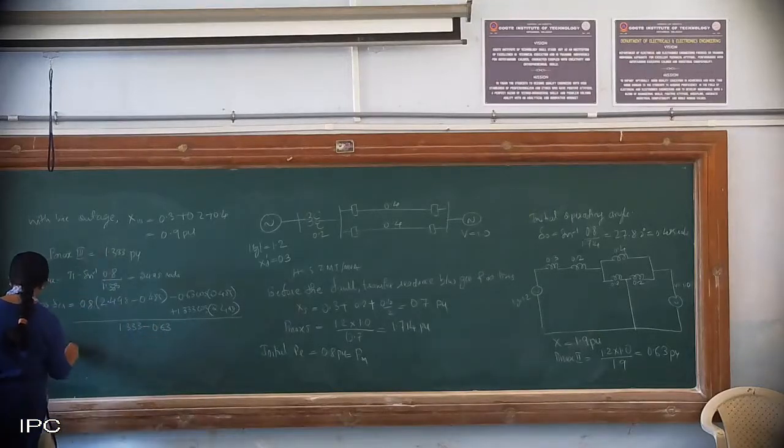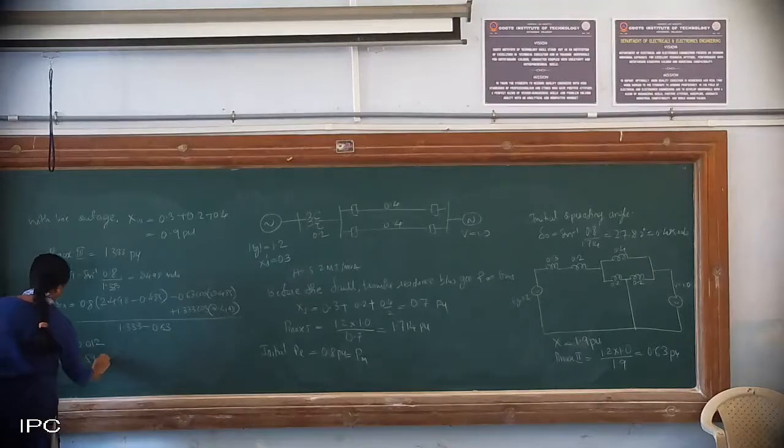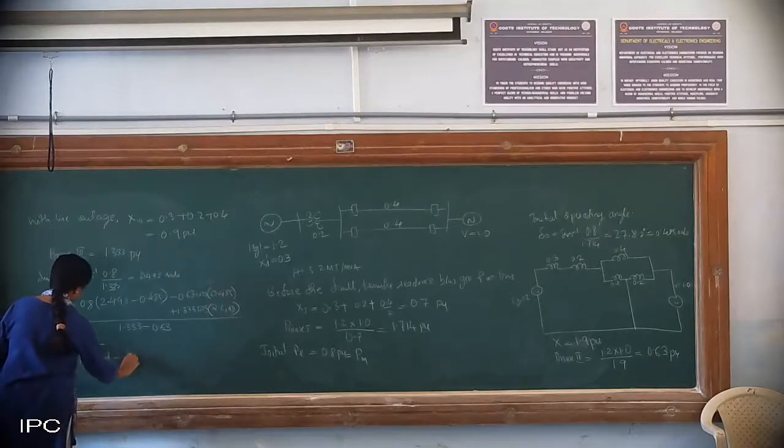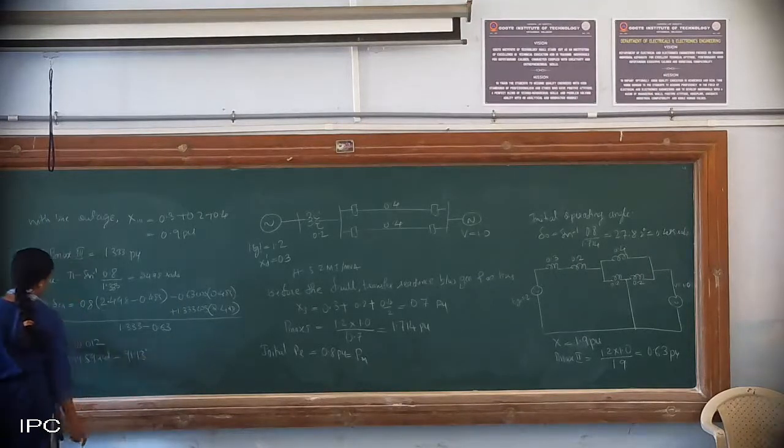So this comes out to be 0.012. So obviously your delta clearing will be 1.59 radians, or this is also equal to 91.13 degrees. Okay. So post fault steady state operating angle will be sine inverse of 0.8 by 1.333, that is 36.8. Okay, so this much we are having now.